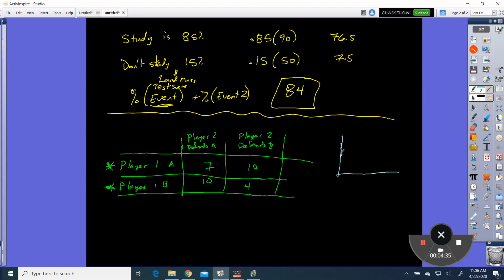So anyways, player 1 expected gain and probability player 1 uses A. So this is our probability, and this is player one expected gain.